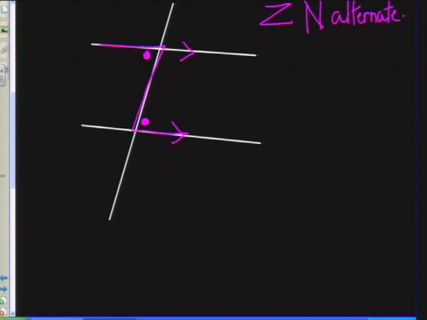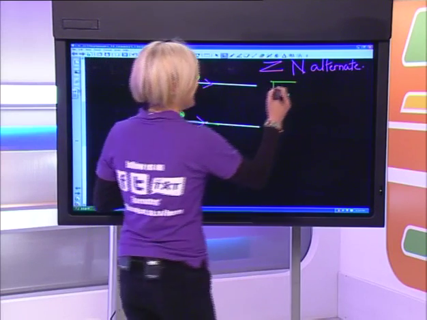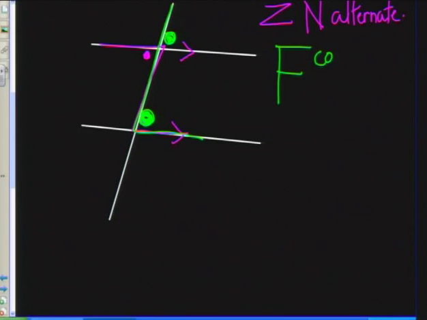Right, then there's another shape that we can look for, and the next shape that we look for is the F shape. Let's do it over here. This is an upside down F, but this angle over here and that angle over there will be equal, once again, as long as the lines are parallel, and the reason for that is corresponding angles.